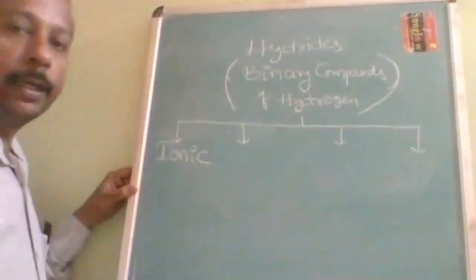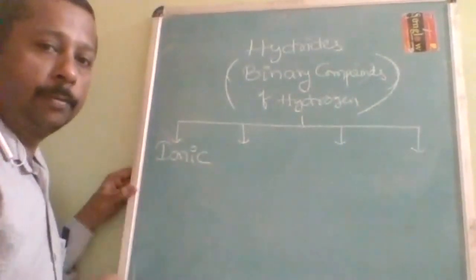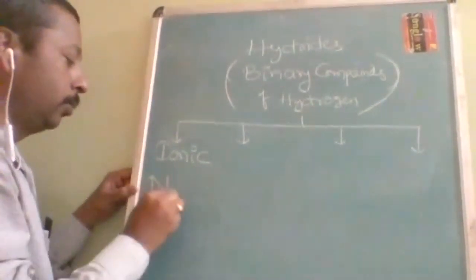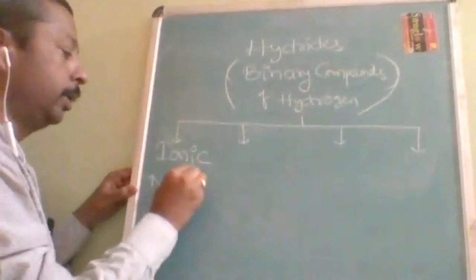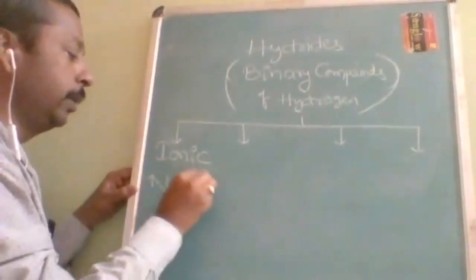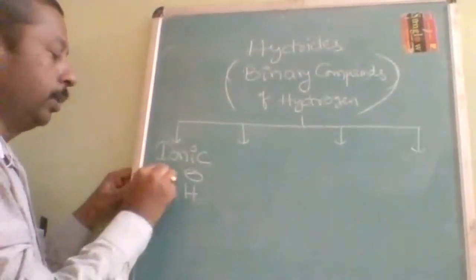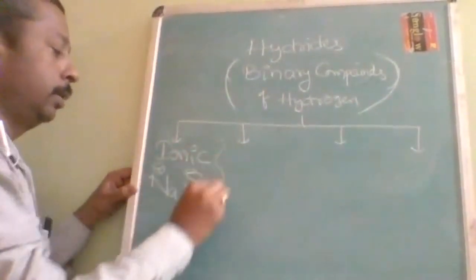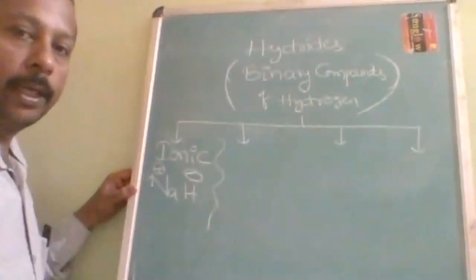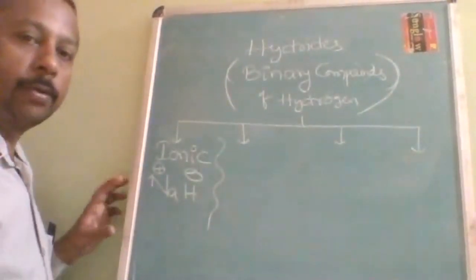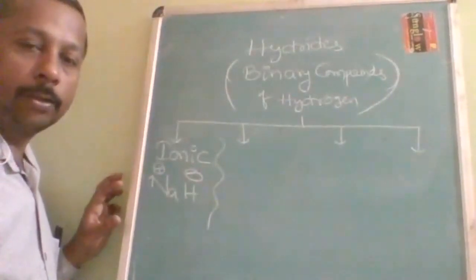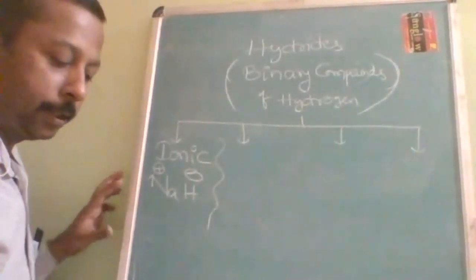Ionic hydride means hydrogen is going to form an ionic bond, like sodium hydride. In sodium hydride, hydrogen will be minus and sodium is going to be plus. Ionic hydrides, with ionic bonds, are also called salt-like or saline hydrides.